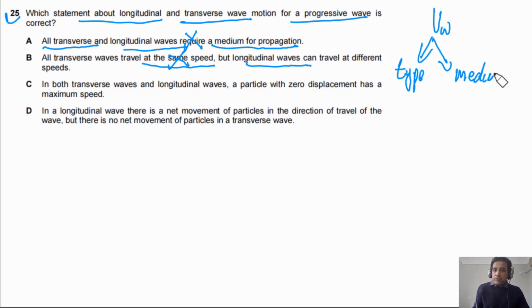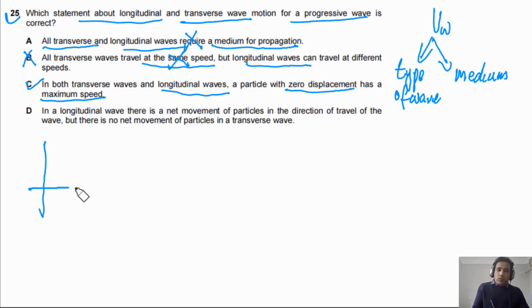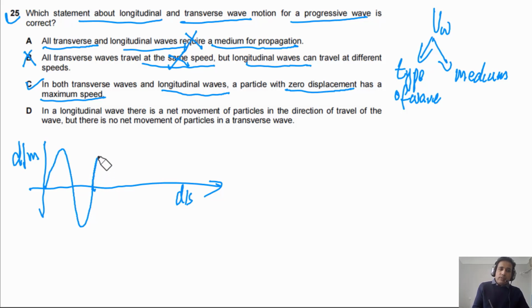So option D is also not correct. Option C says in both transverse waves and longitudinal waves, a particle with zero displacement has a maximum speed. This option is correct. If we draw a wave, let's say the y-axis represents displacement and the x-axis represents distance, the wave will look like this. In this case, the particle at equilibrium at this point will have the maximum speed.